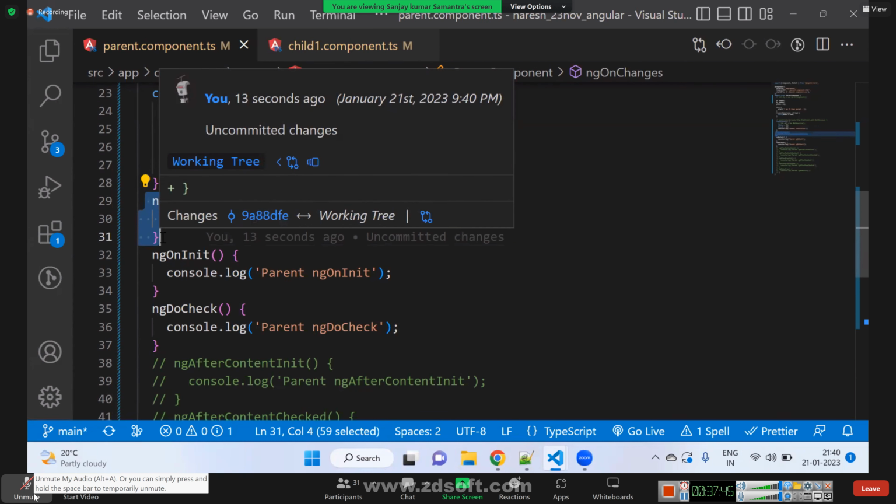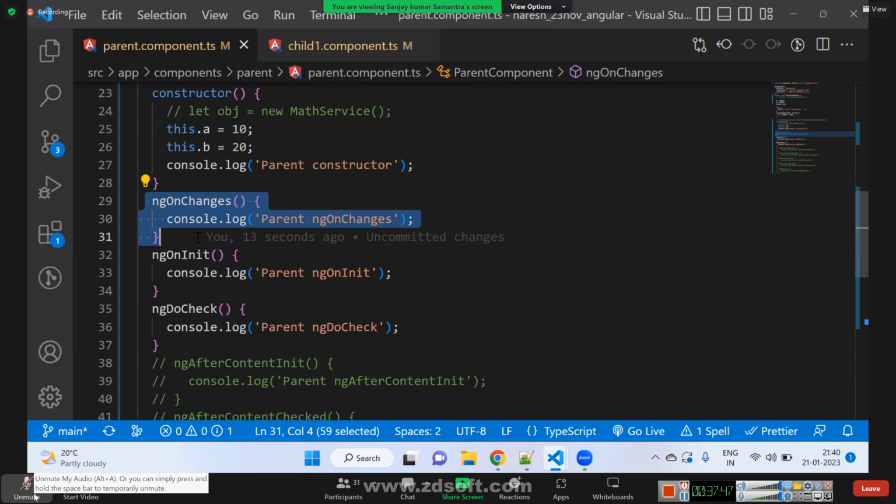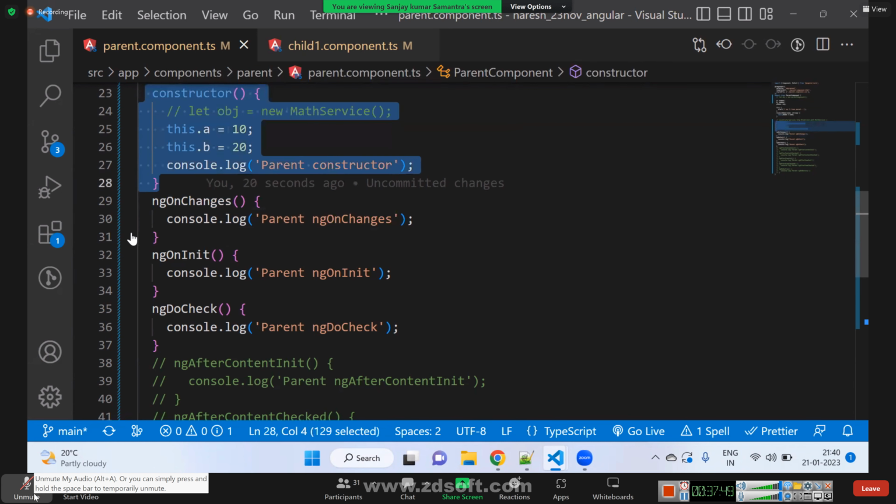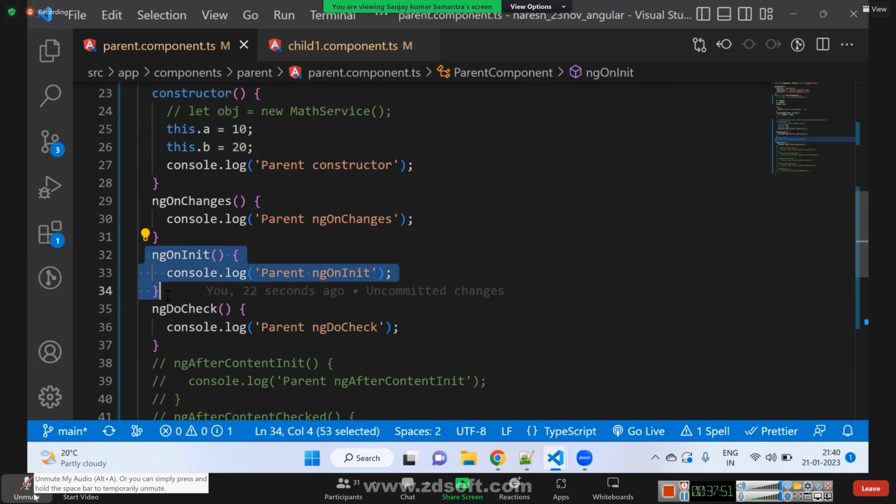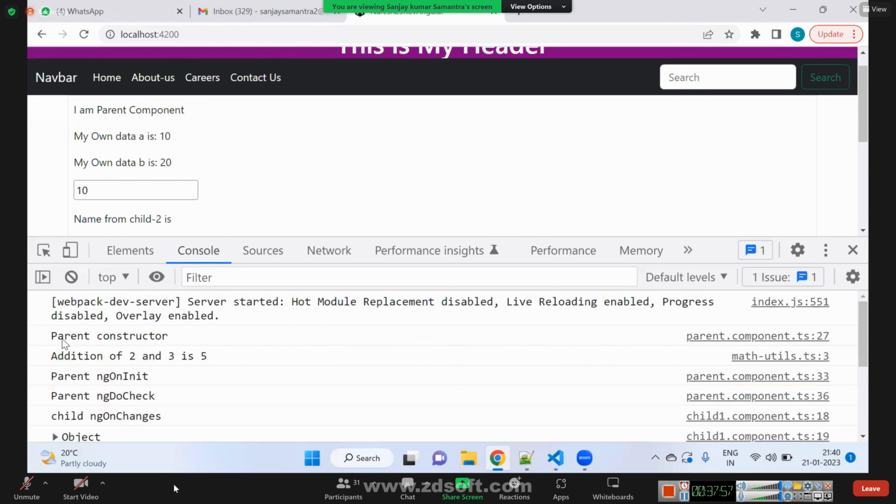If it doesn't have any input, then no ngOnChanges. So after constructor, directly ngOnInit will be called. For parent, after constructor, direct ngOnInit will be called. There is no ngOnChanges for parent.